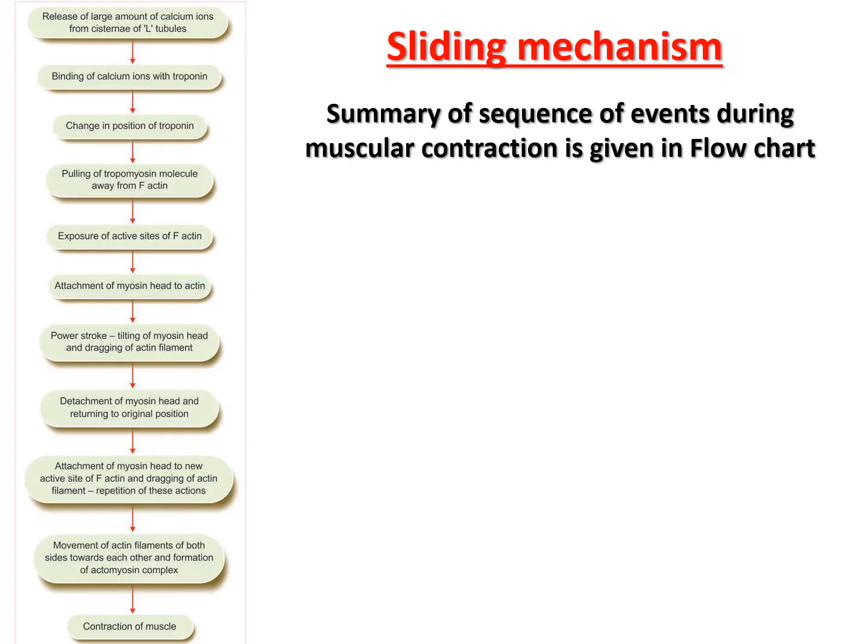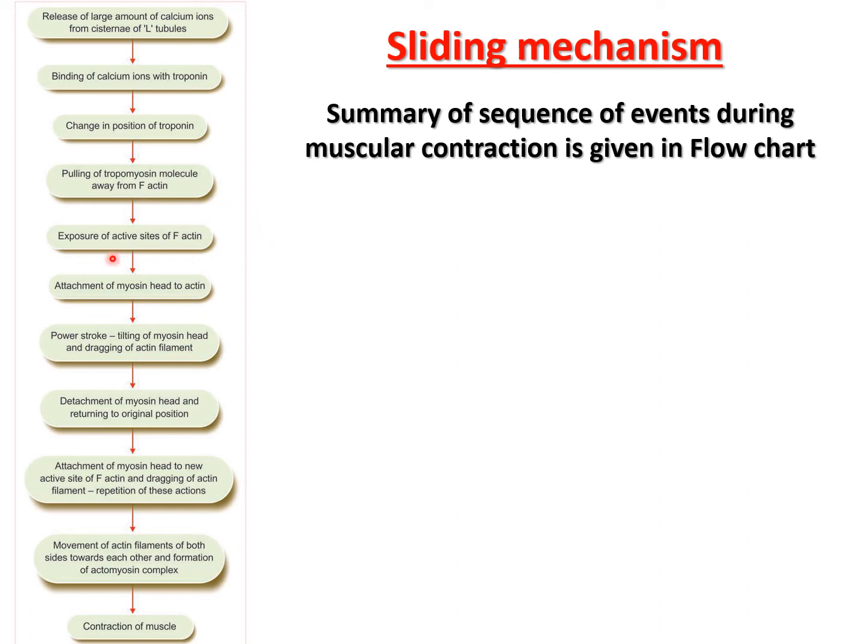So this is a flow chart for the sliding mechanism. First of all, there is a release of a large amount of calcium ions from the cistern of the L tubule. Now there is binding of the calcium ions with the troponin, then there is a configurational change in the troponin molecule, and this pulls the tropomyosin molecule away from the F actin.